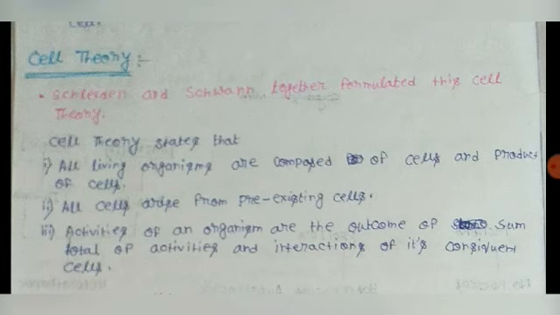For example, if you move your hand, all the cells of your hand muscles and nervous tissue, the nerve cells and the muscle cells, are activated and interact with each other. These functions of all cells result in the movement of your hand.